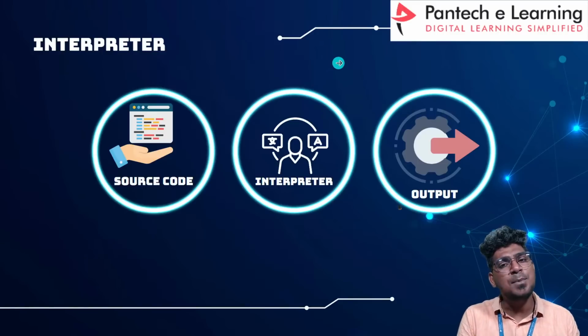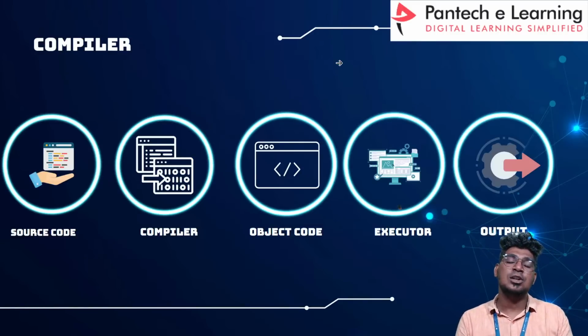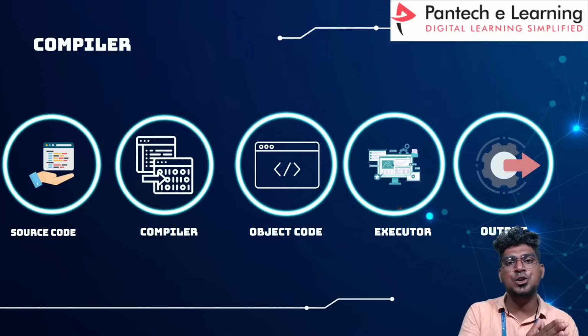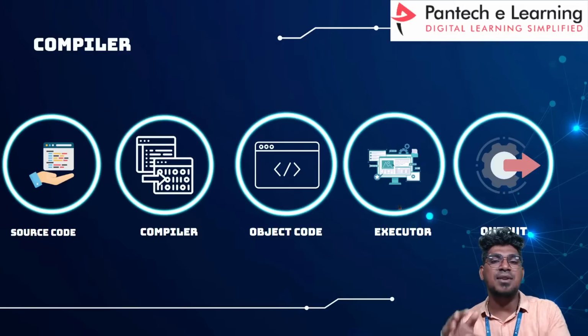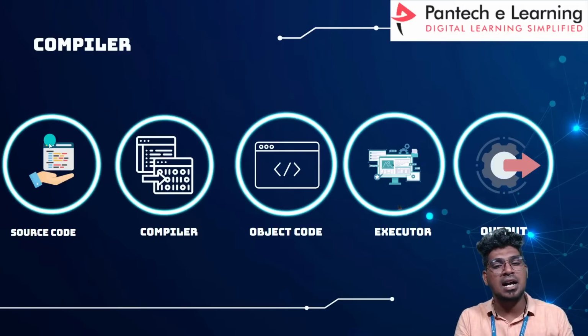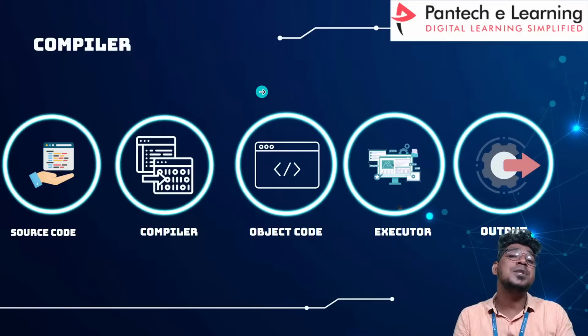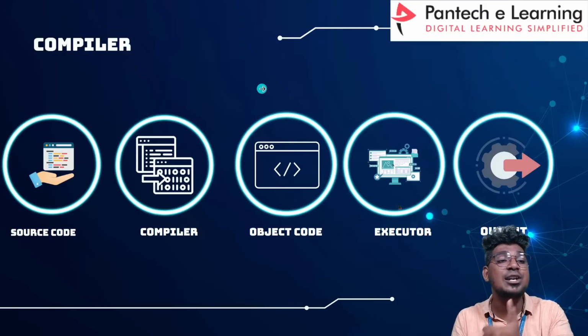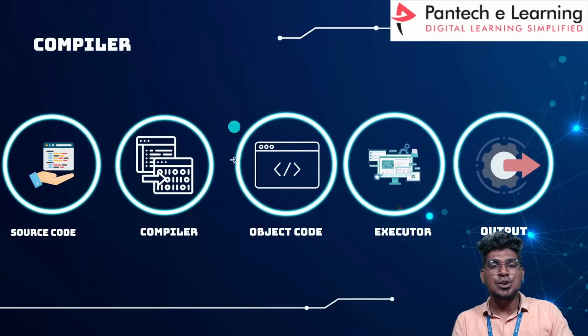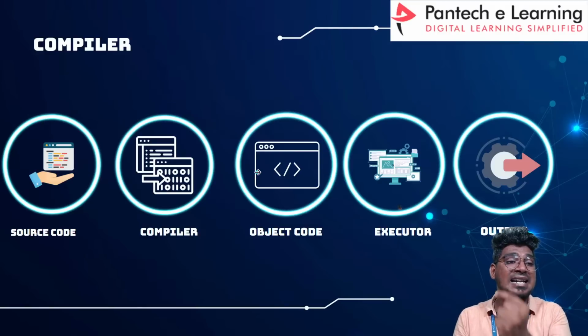Okay, so what about the compiler here? The compiler converts high level language to low level language, so the source code is converted into the object code. Object code is nothing but the binary code, which is in a computer understandable format.